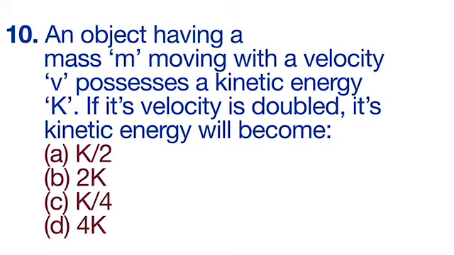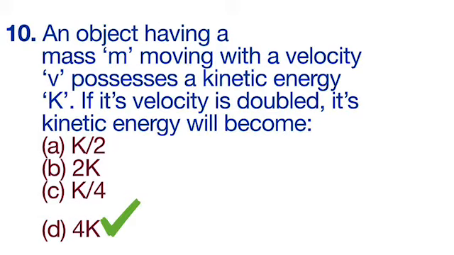Whenever we will double the velocity, kinetic energy will become 4 times. And whenever we will double the mass, the kinetic energy will be double. As a result, here they have doubled the velocity. So the correct answer will be D, 4k.